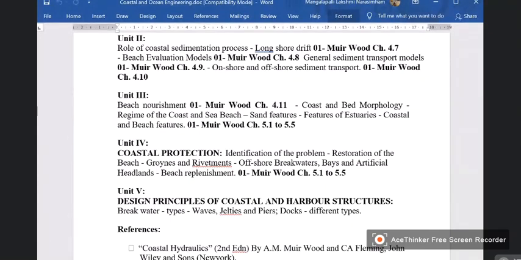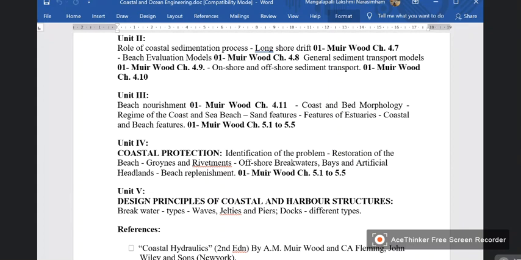These will enable us to find out to what extent the beach is stable and to what extent the beach requires nourishment. Nourishment means increasing the health.